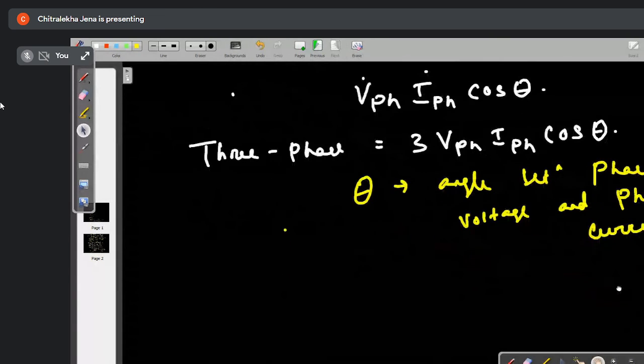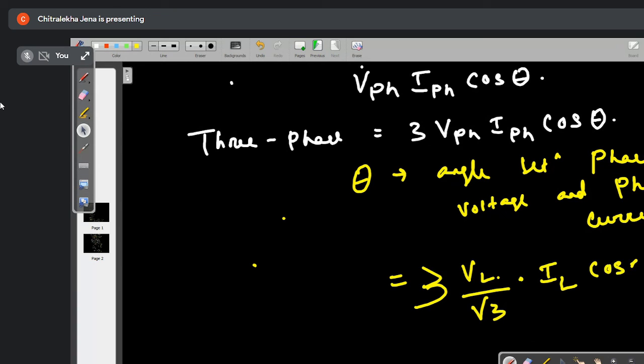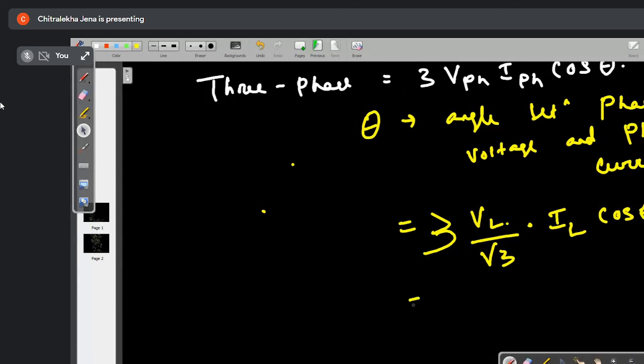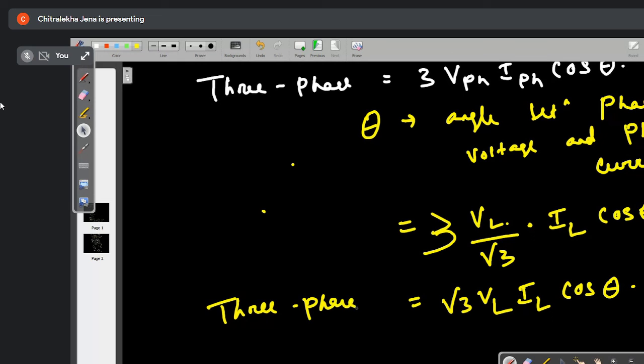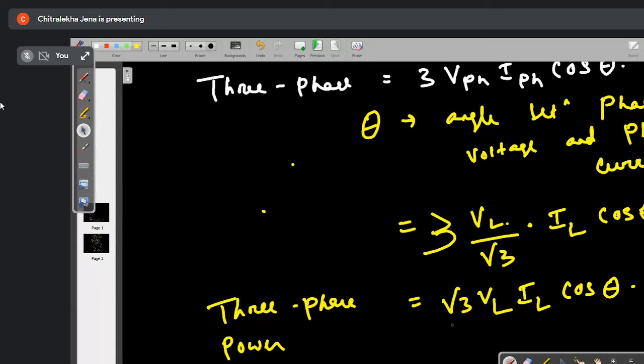Ritika, you got it? Ritika, Chetna, Chhavi. Okay. So now here I can write this is equal to 3 into V phase, which is equal to VL divided by root 3, into I phase, which is equal to IL, into cos theta. So this will be equal to root 3 VL IL cos theta. So three phase power in star connection is equal to root 3 VL IL cos theta.